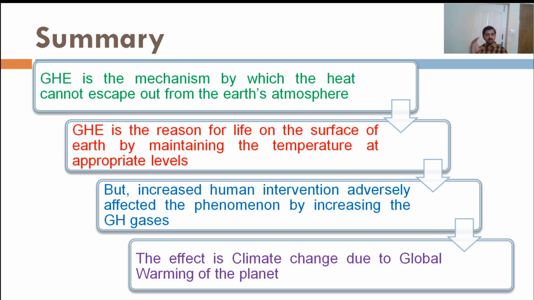So we should make sure that the greenhouse gases emitted are regulated or controlled within limits.